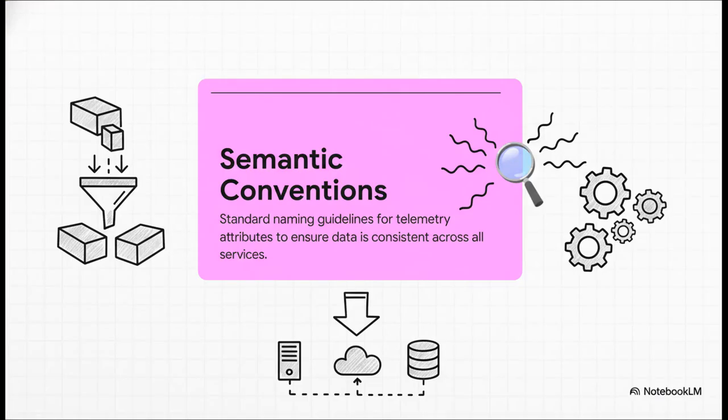So what is it really? At its core, it's just a set of standard naming guidelines for all your telemetry attributes. That's it. By just agreeing on what we call things, like an HTTP status code or a database name, we suddenly make our data consistent, predictable, and this is the most important part, machine-readable. This is the foundation for everything cool that comes next.